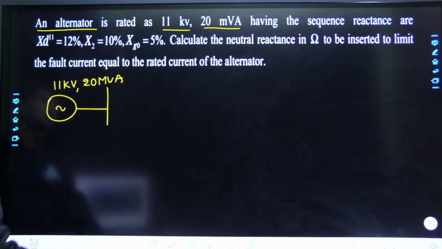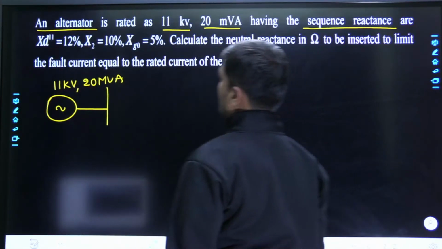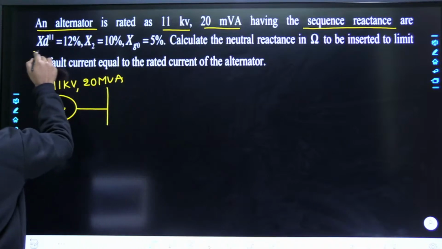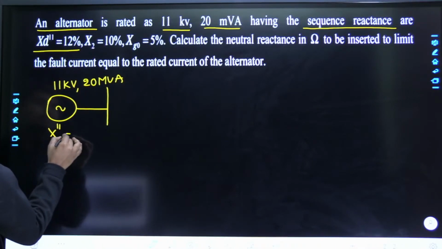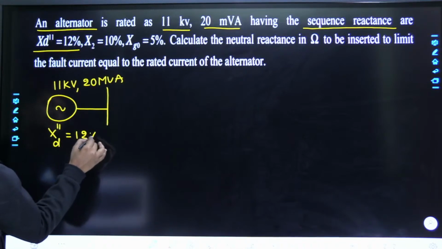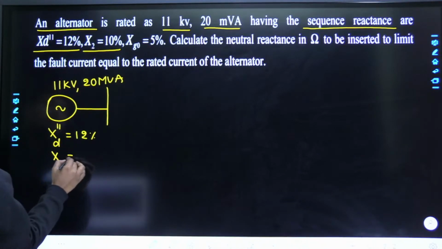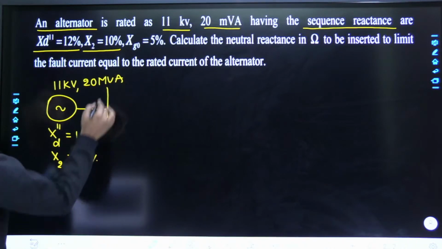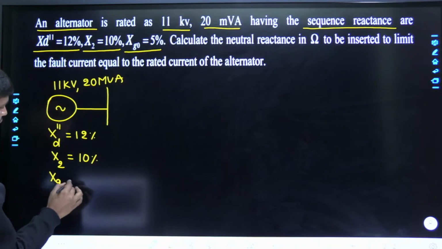Next, he has given the sequence reactances: Xd double dash is 12%, meaning the positive sequence subtransient reactance of the generator. X2, the negative sequence reactance of the generator, is given as 10%, and the zero sequence reactance of the generator is given as 5%. Very good.